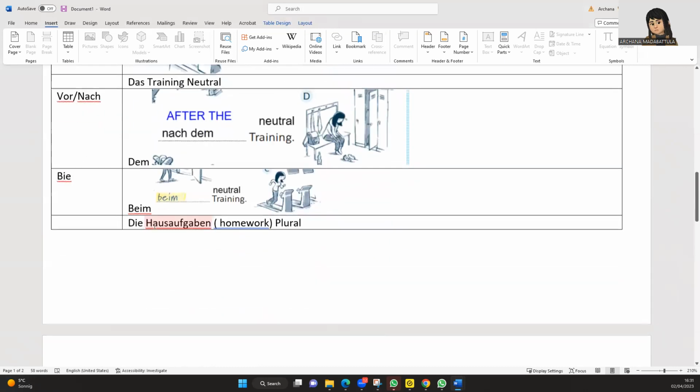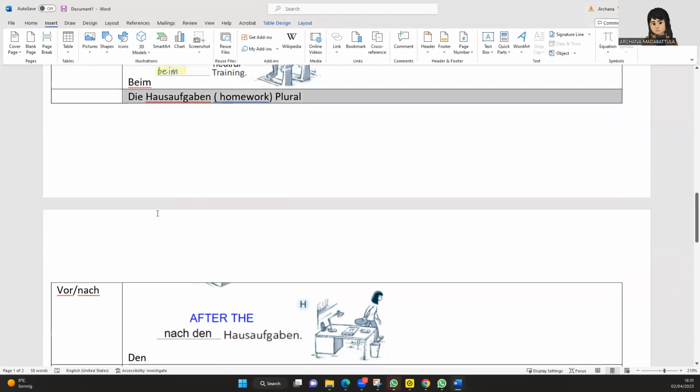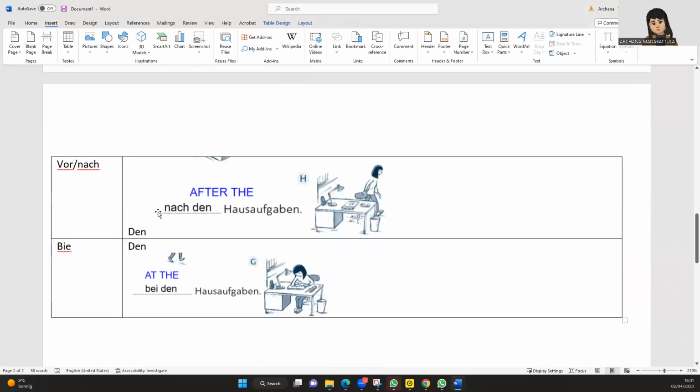Okay, so now after this, she goes home to do her homework. Hausaufgaben is a plural form. The plural form always has den.